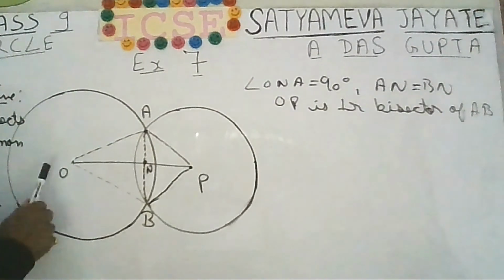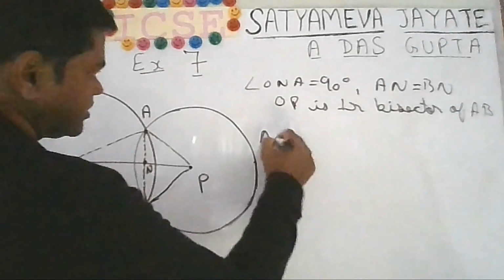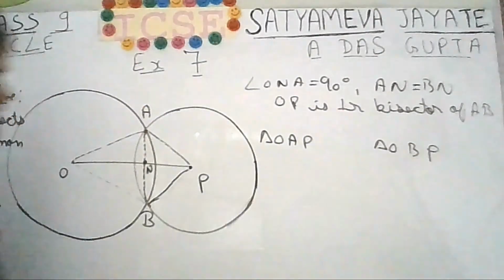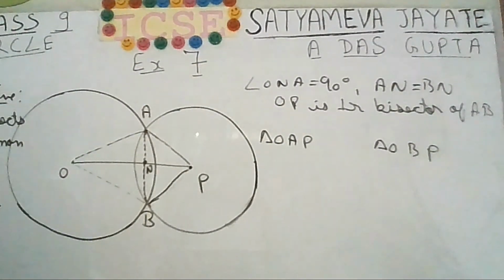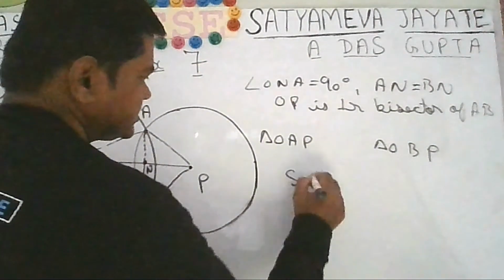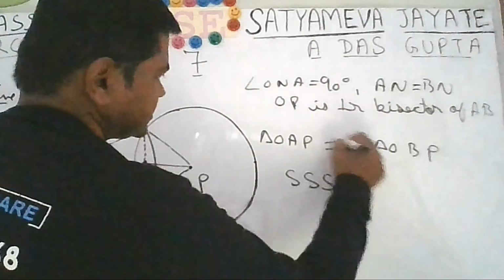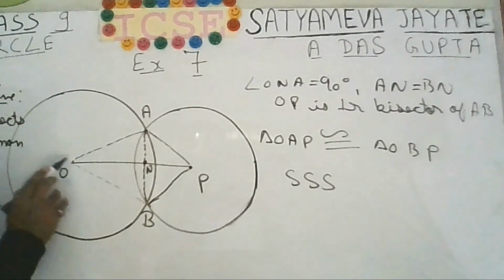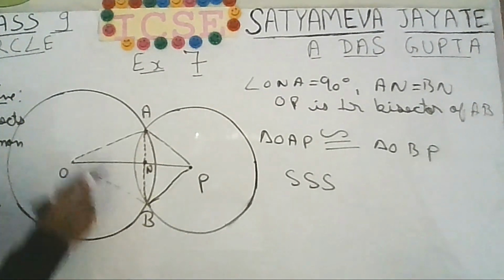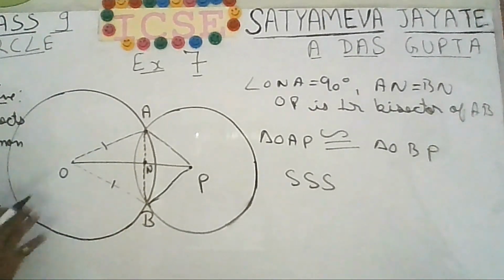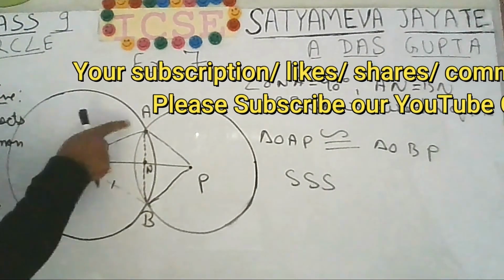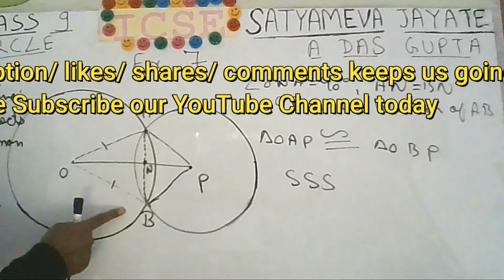Now you can see two triangles, OAP and OBP. You can straight away say that they are congruent to each other by SSS, that is by side congruency. Why? How can you say? Because OA will be equal to OB, isn't it? Both are the radii of the same circle, the bigger circle. OA is one radius and OB is the second radius.